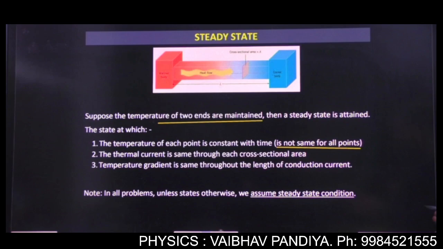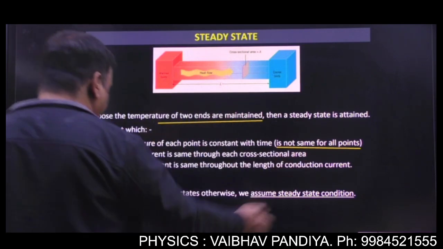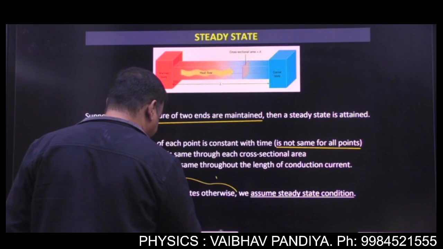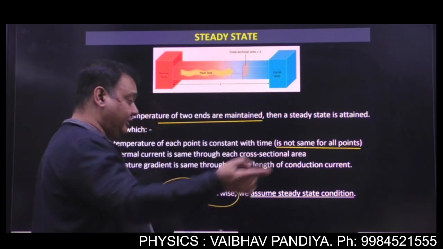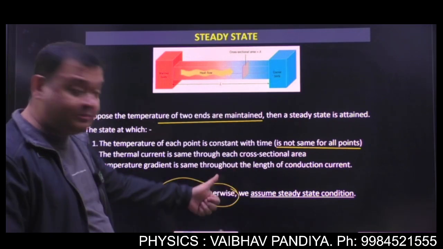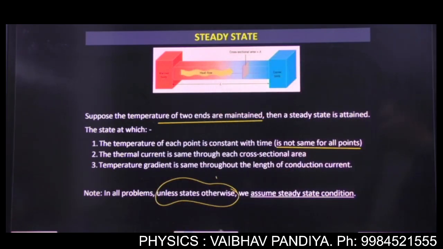Okay, now see one thing, in all the problems of conduction, unless stated otherwise, if something else is given that there is no steady state, then the things will be different. But unless stated otherwise, we will assume steady state condition. Got it? We will assume steady state condition. So write all these things. Got it?